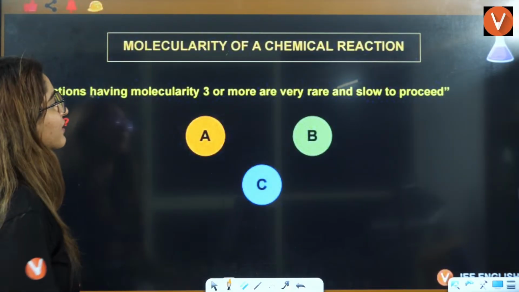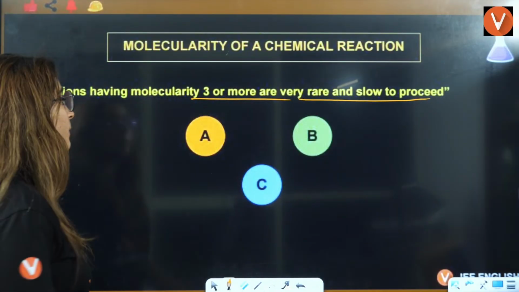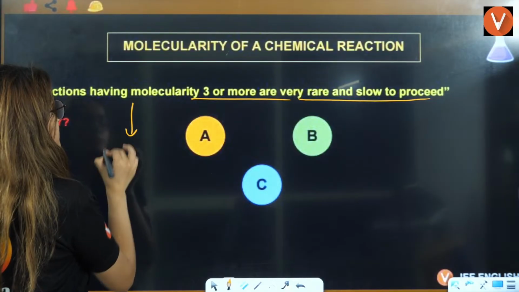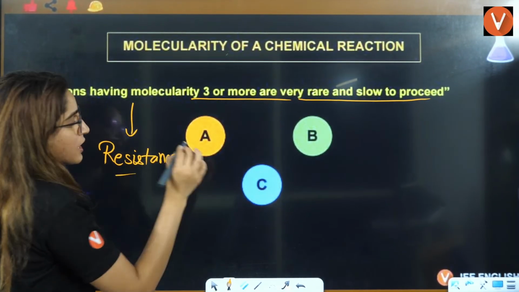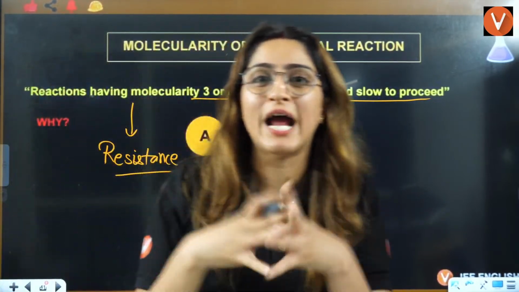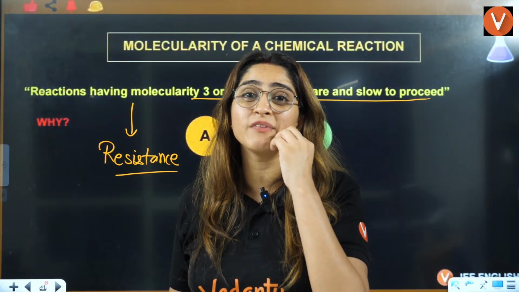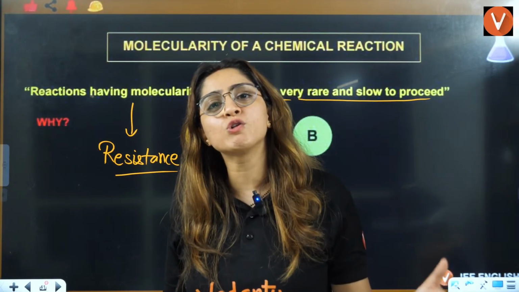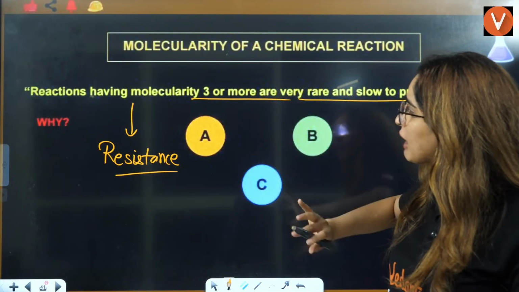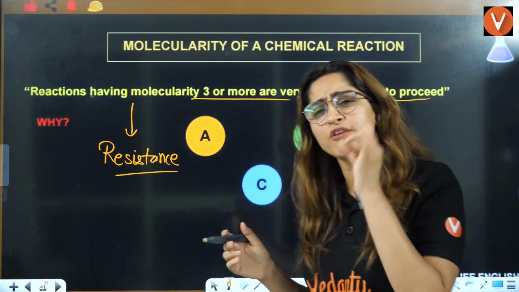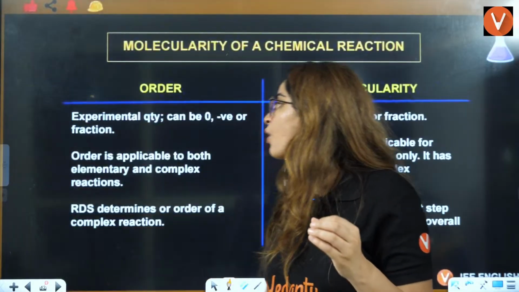Reactions having molecularity 3 or more are very rare or slow to proceed. Why? Because of resistance. See, molecules are big. If you say 3 molecules colliding with proper orientation, it's very, very difficult. And 4 molecules colliding together is impossible. So that's why reactions having molecularity 3 or more are very rare, because proper orientation and proper collision are not easy.